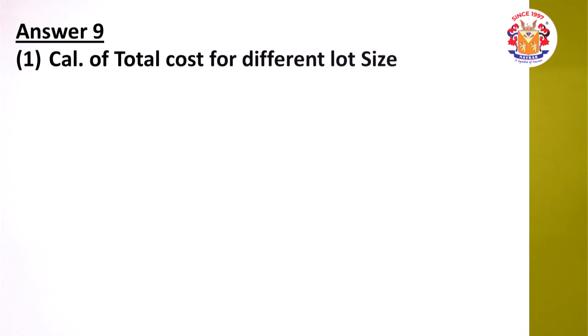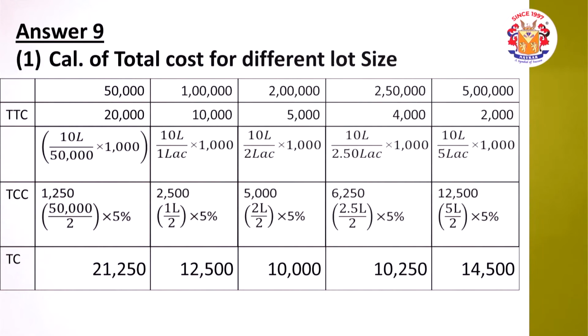Calculation of the total cost for the different transfer sizes. For 50,000, 10 lakh divided by 50,000, so there will be 20 transfers in a year, into 1000 rupees cost per transfer, so it is 20,000. Carrying cost is 50,000 divided by 2, that is 25,000 into 5%, that is 1250. 20,000 plus 1250, total comes to 21,250.